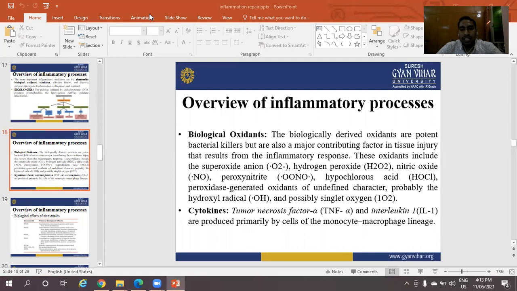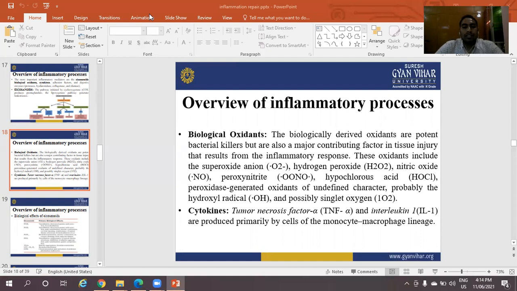These oxidants include superoxide anion O2, hydrogen peroxide H2O2, nitric oxide NO, peroxynitrite OONO, hypochlorous acid HOCl, and peroxidase generated oxidants of undefined character, probably hydroxyl radicals and possibly singlet oxygen.